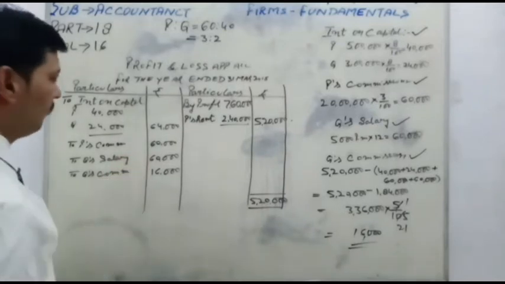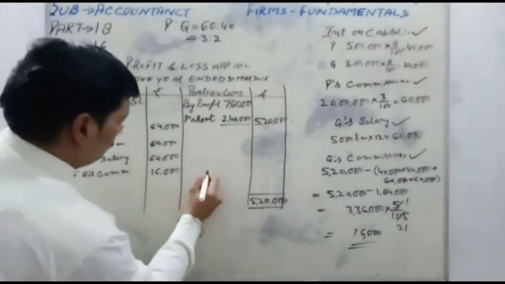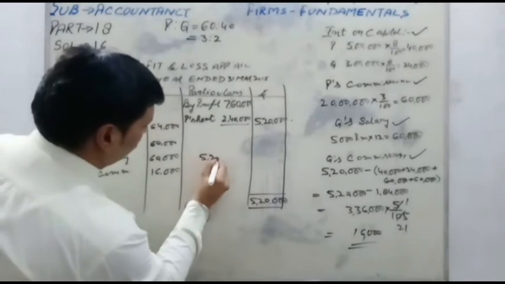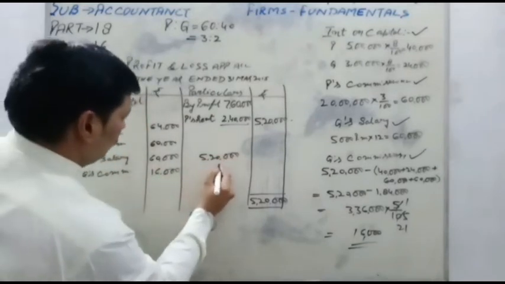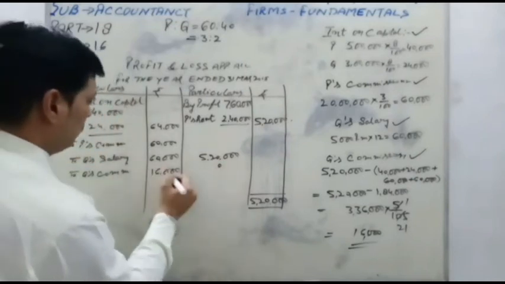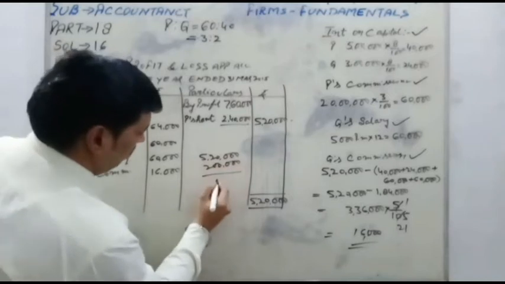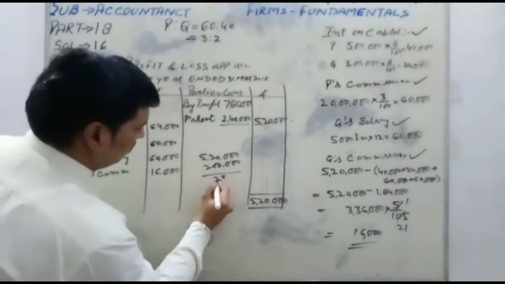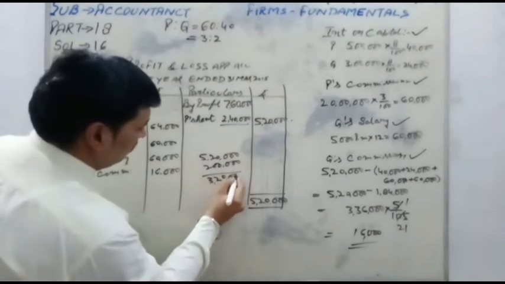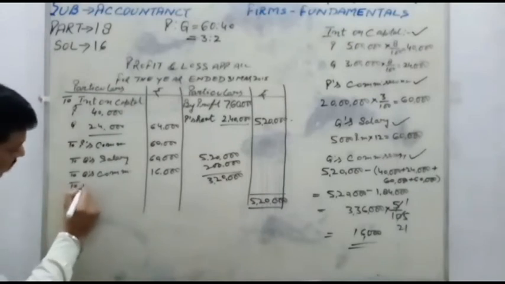2 lakh 120, 5,20,000 and 6 4 10 1 90 120,000, 2 lakh. 520 less by 2 lakh, 3 lakh 20,000. So profit will transfer